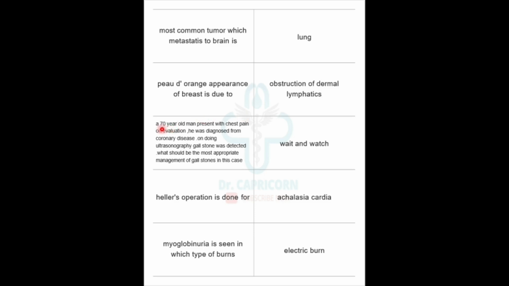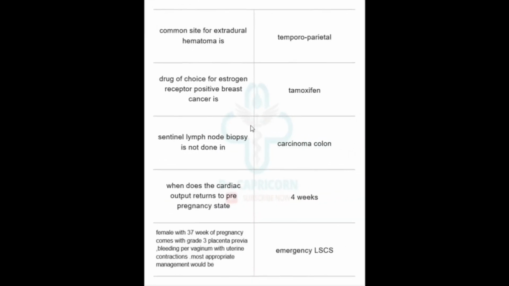There is a case, a 70-year-old man presents with chest pain. On evaluation, he was diagnosed with coronary disease and on doing ultrasound, gallstone was detected. What should be the most appropriate management of gallstone in this case? So we should wait and watch. Heller's operation is done for achalasia cardia. Myoglobinuria is seen in this type of burns, electric burns.